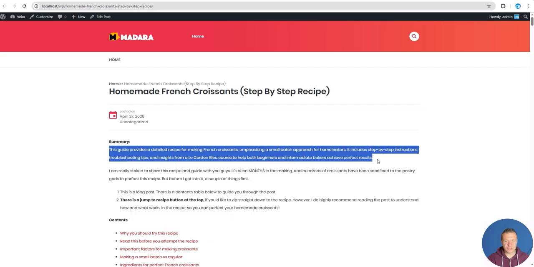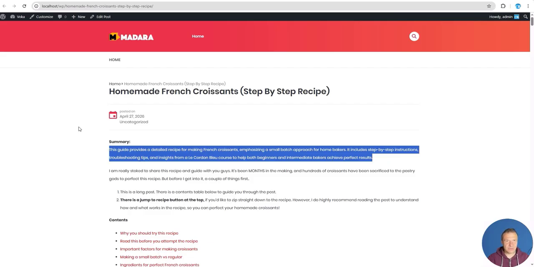A very short sentence which summarizes your post or your content, and which will allow the AI crawlers to understand what is in this post. And after they understand this really fast, they will be able to actually cite your post in their responses.